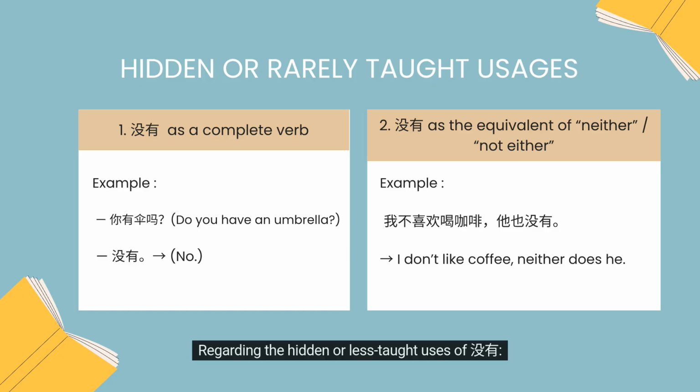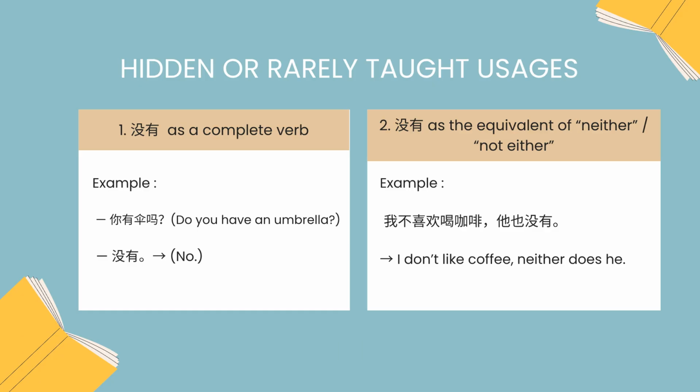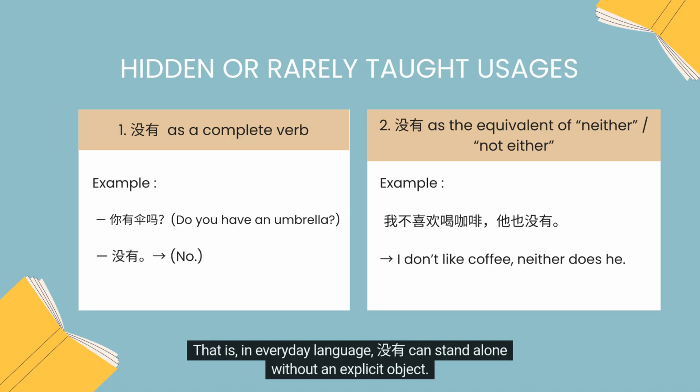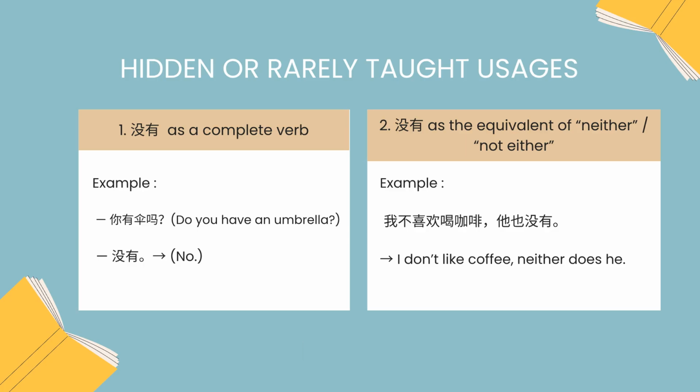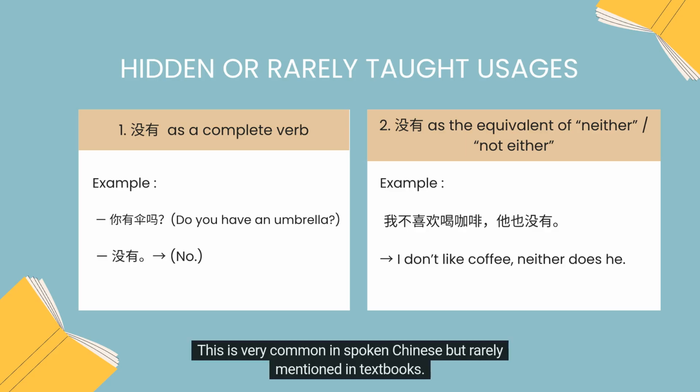Regarding the hidden or less taught uses of méiyǒu. 1. It can be used as a complete verb. That is, in everyday language, it can stand alone without an explicit object. For example, 你有伞吗? Do you have an umbrella? 没有, no. Here, the verb to have is implied. This is very common in spoken Chinese, but rarely mentioned in textbooks.